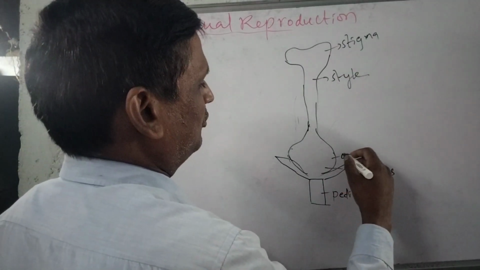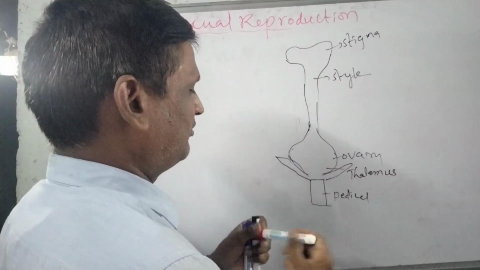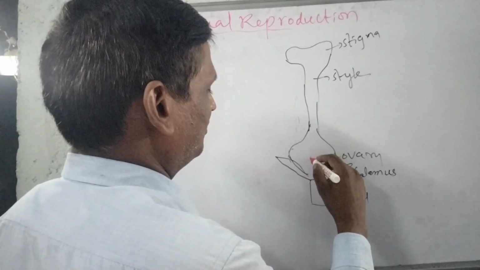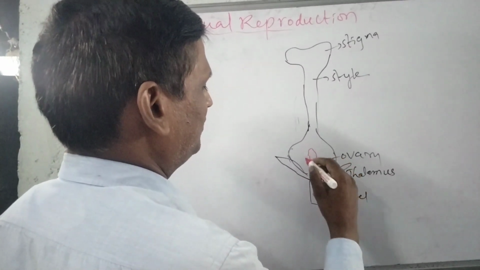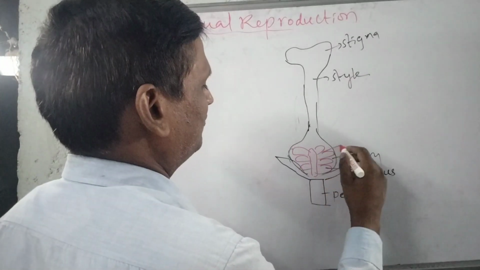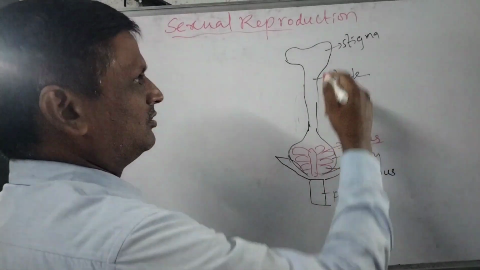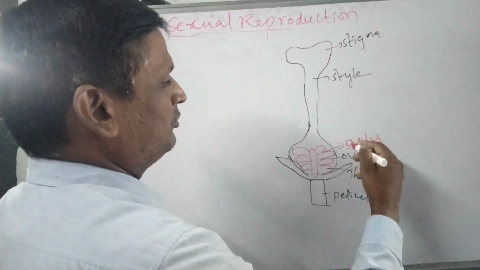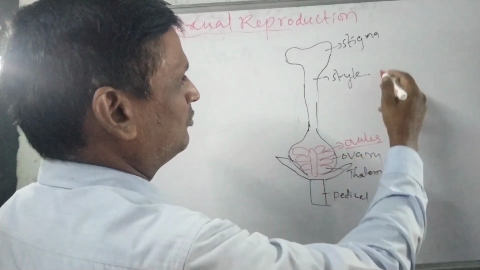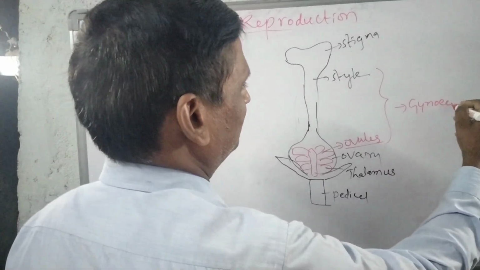Here is the ovary, and inside the ovary we can observe several ovules. Stigma, style, and ovary with ovules, all together we call the gynoecium.